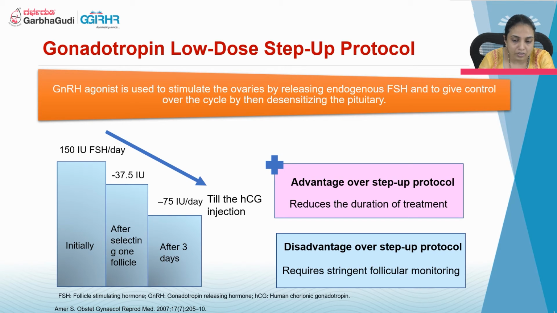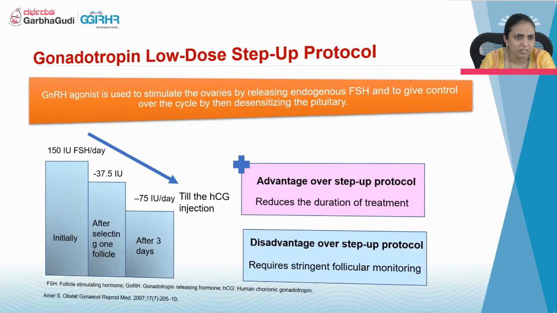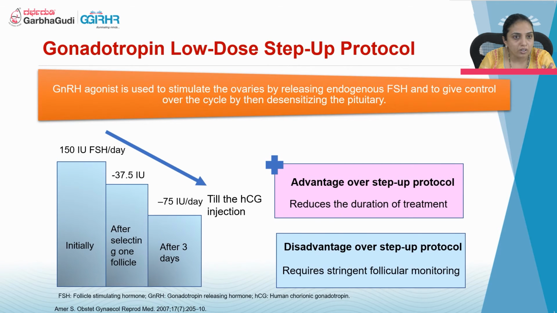The advantage is that it reduces the duration of treatment. The disadvantage is that it requires stringent follicular monitoring, because since we are starting with more dose of injections here, more follicles might develop and there will be more incidence of OHSS. So that has to be checked.